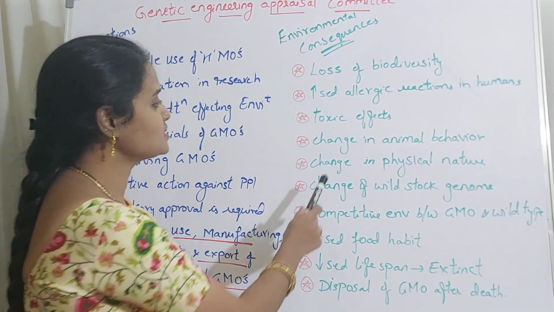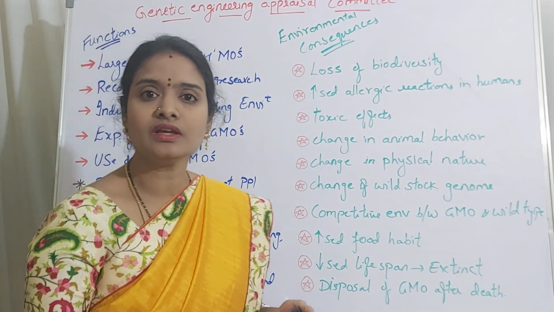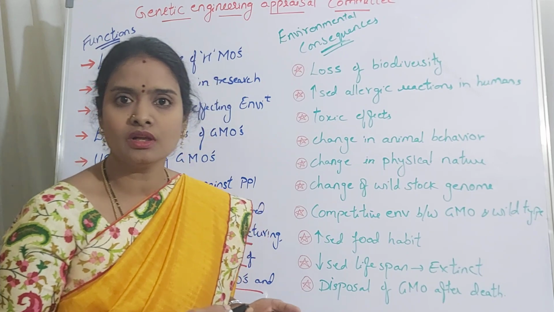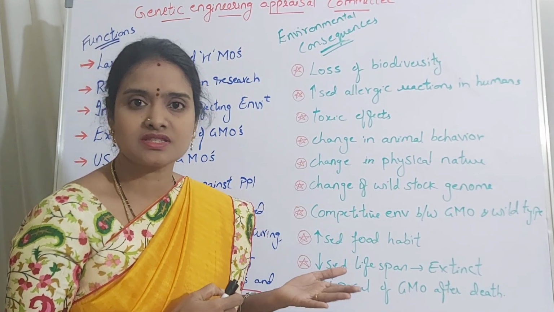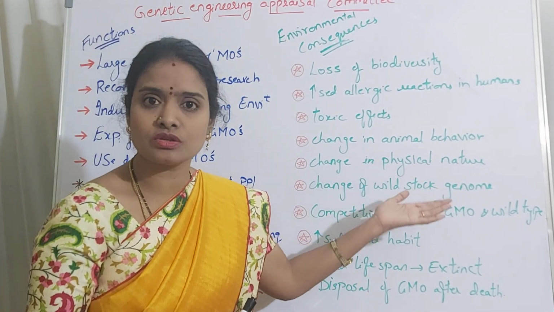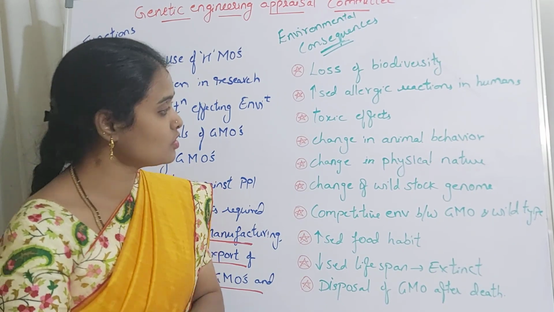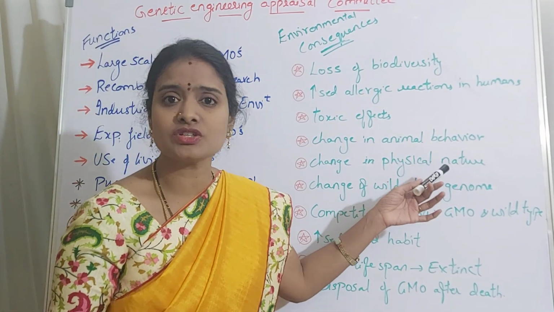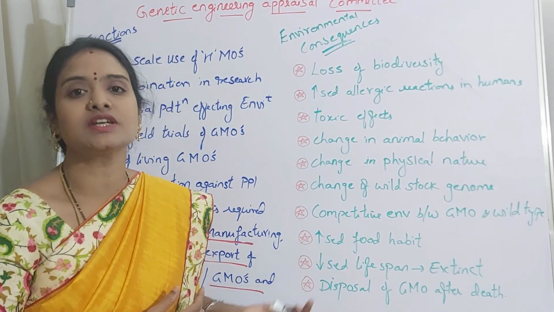Then next one is change in physical nature. That means here, if you are giving increased hormones or increased size of the organism is your target, what you do is introduce the gene so that the growth hormones are very high in that. Because of that, the physical nature or the physical morphology of that animal is changing, right?